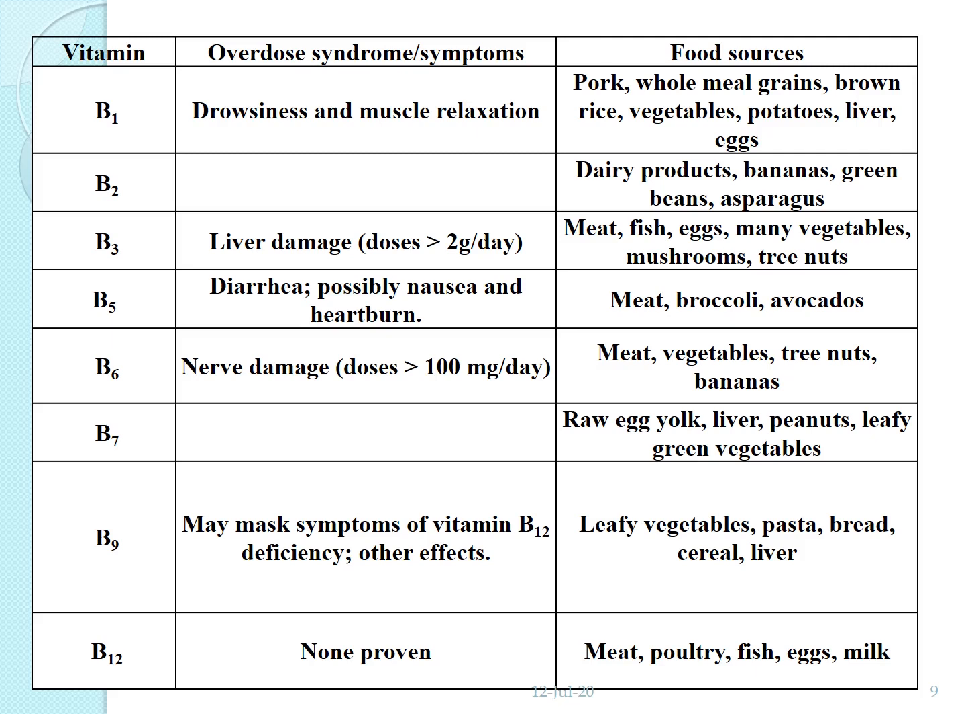B6 overdose causes nerve damage, and the sources are meat, vegetables, tree nuts, and bananas. Then B7 is present in raw egg yolk, liver, peanuts, leafy green vegetables. B9 overdose may mask symptoms of vitamin B12 deficiency, among other effects. Leafy vegetables, pasta, bread, cereal, liver, etc. are rich sources of B9 or folate. B12 has no proven overdose syndromes. Then the sources are meat, poultry, fish, egg, milk, etc.